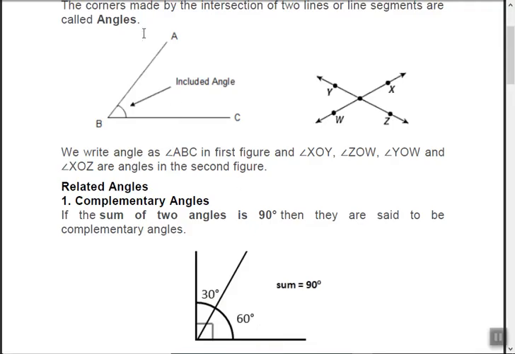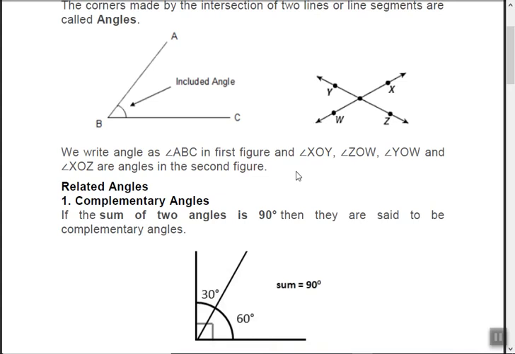How do we write the angle? See, we write it like this: A, B, C. B is what? The starting point for both the rays. These should be rays over here, arrow over here and arrow over here. We write the angle as angle ABC in the first figure. Then XOY, XO, this is O, center. XOY, ZOW, YOW and XOZ. And these are the angles in the second figure.